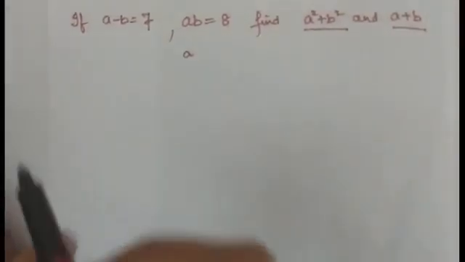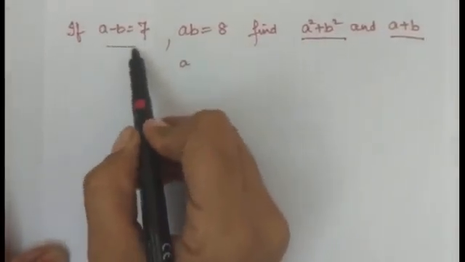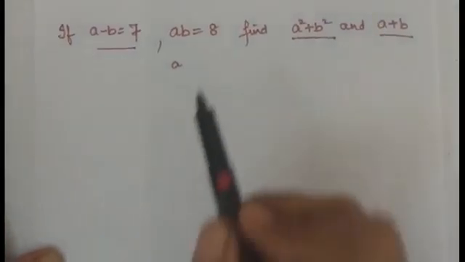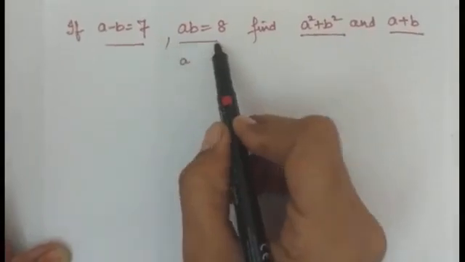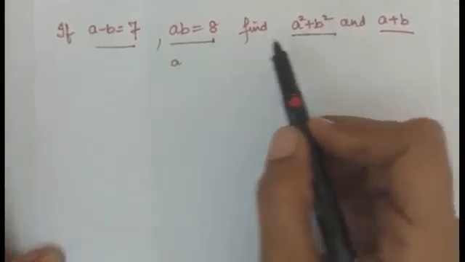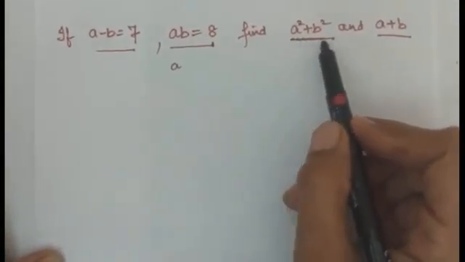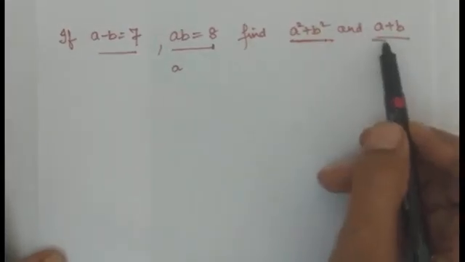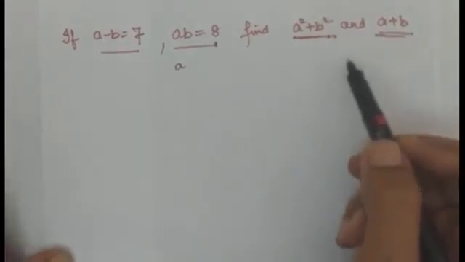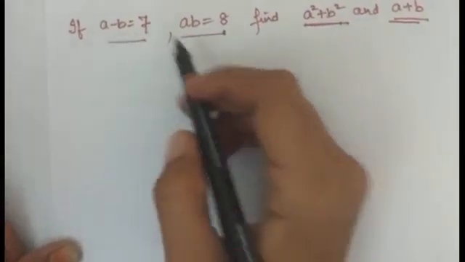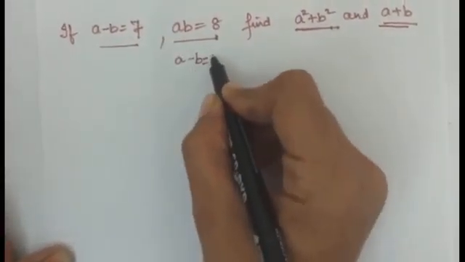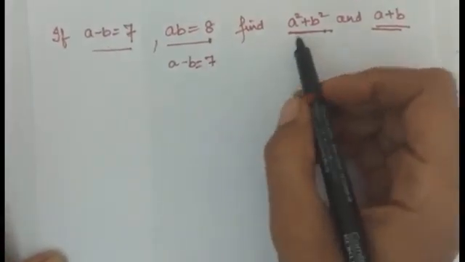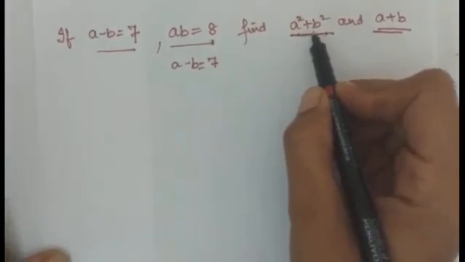In this question, a minus b is given to you. AB is given to you, that is 8, and you have to find out a square plus b square and a plus b. Fine. Now a minus b is given to you and you have to find out a square plus b square.